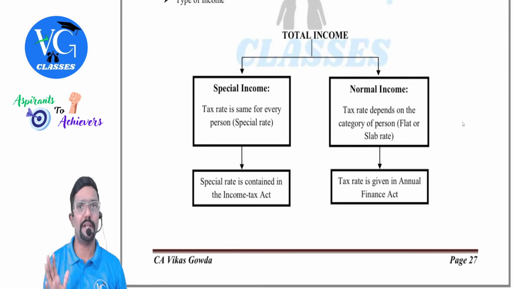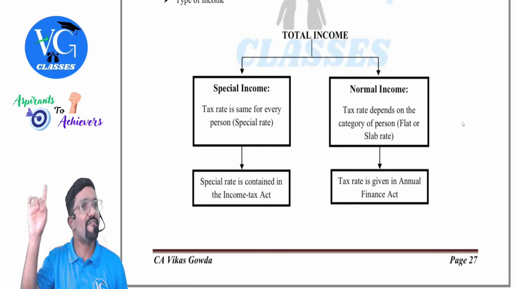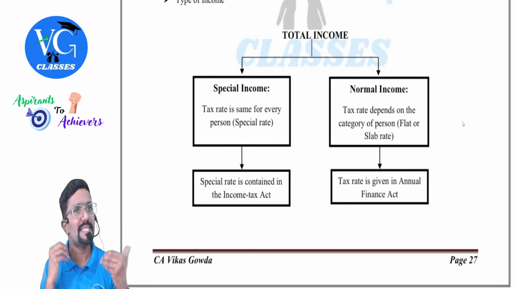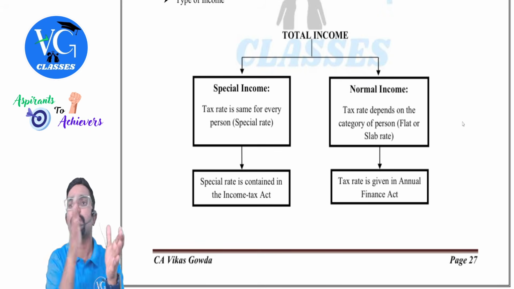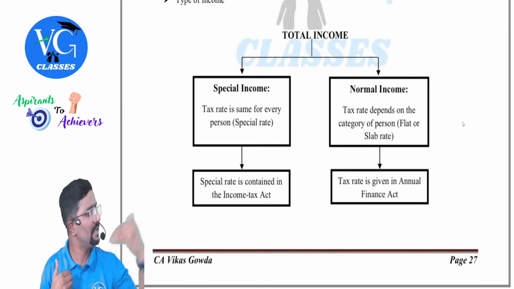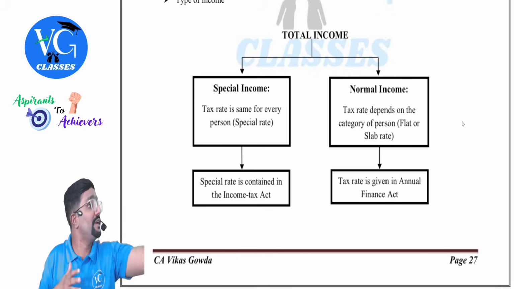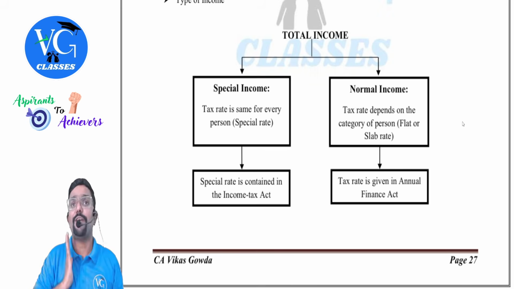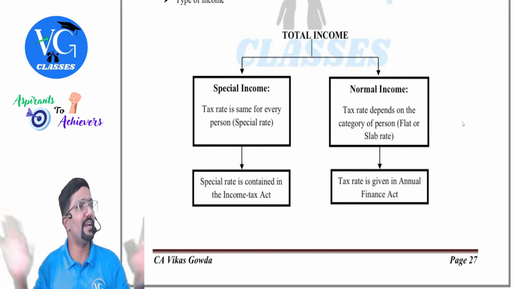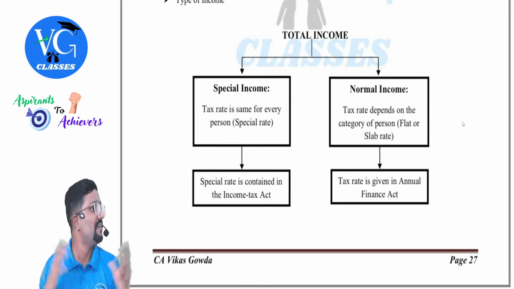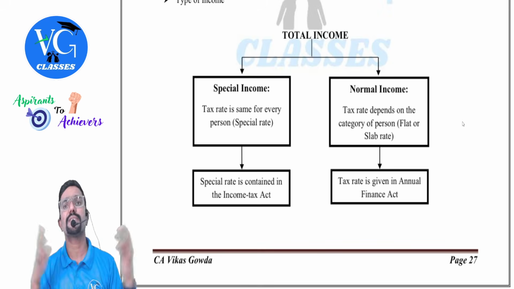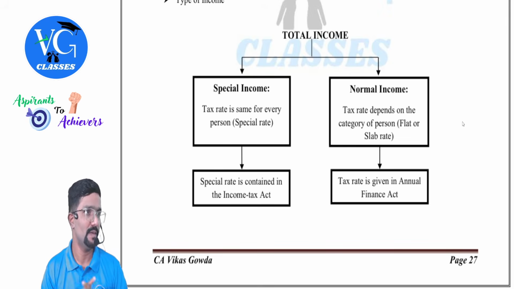Taxable at normal rate. Where is this rate given, sir? Finance Act. Sir, is it same for everyone? No. It will vary from person to person. If I am a company, separate rate. If I am an individual, separate rate. And if I am an individual following default scheme, a separate rate. If I am an individual following optional scheme, different rate. From scheme to scheme, from person to person, it will vary. That is what I have given here.